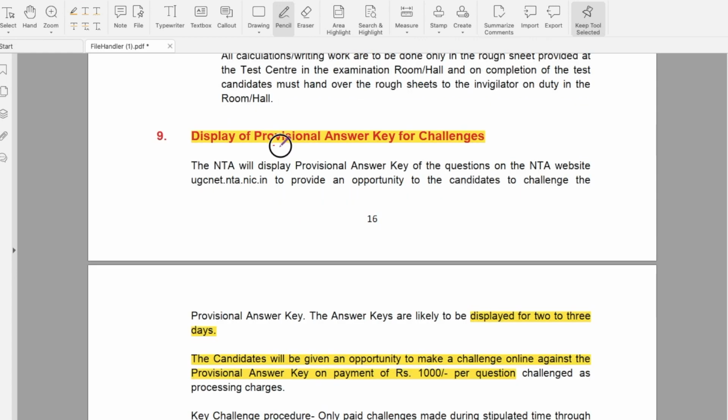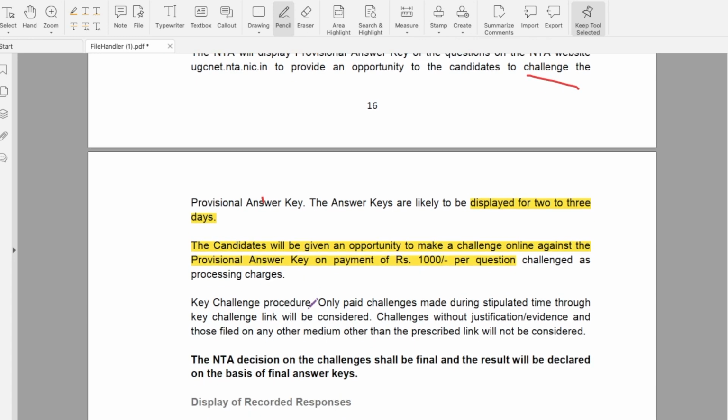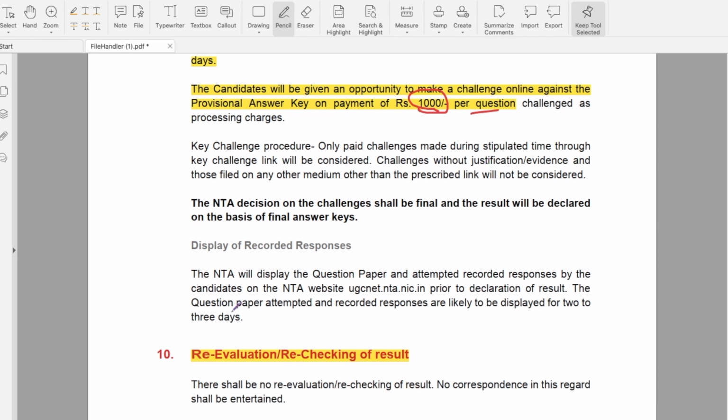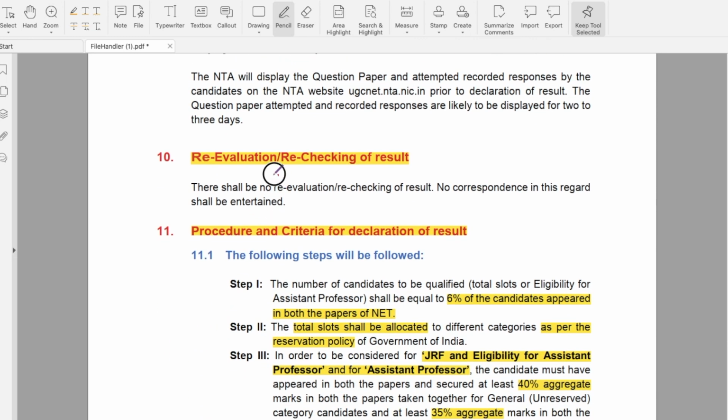Display of provisional answer key. The NTA will display the provisional answer key to give an option to challenge it. The keys are likely to be displayed for 2 or 3 days. The candidates will be given an opportunity to challenge the key by paying an amount of 1000 rupees per question. After that, NTA will take a decision on the final keys and results will be declared on the basis of the final answer keys. There will be no revaluation or rechecking of results.